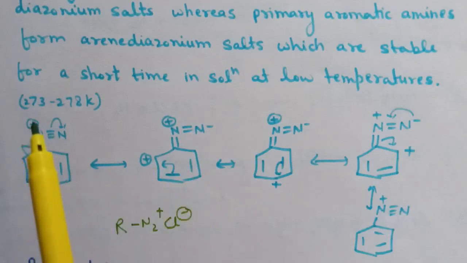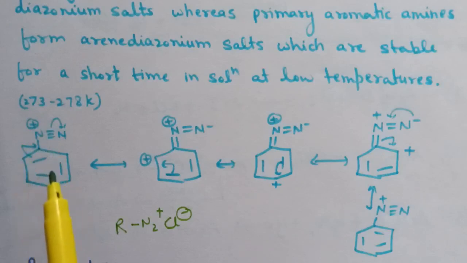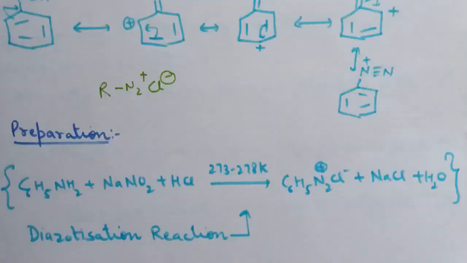Due to resonance, this positive charge can be dispersed over this benzene ring, and this is the reason primary aromatic amines form stable arene diazonium salts.